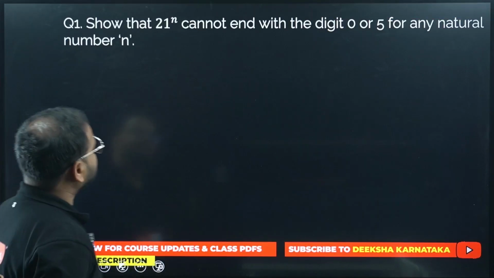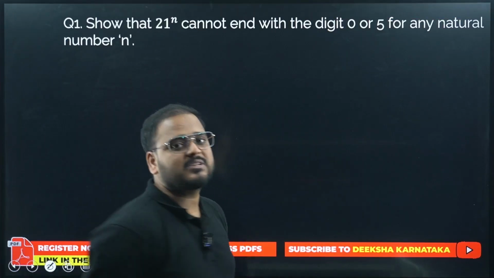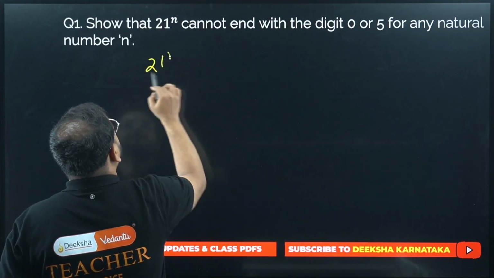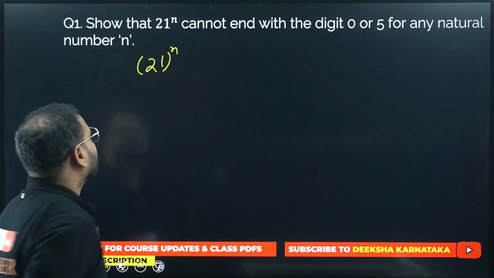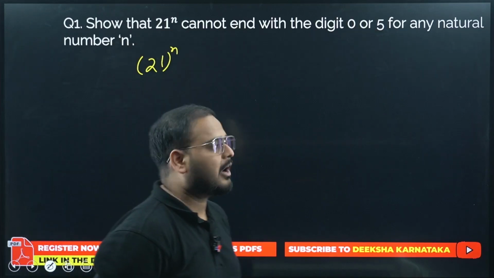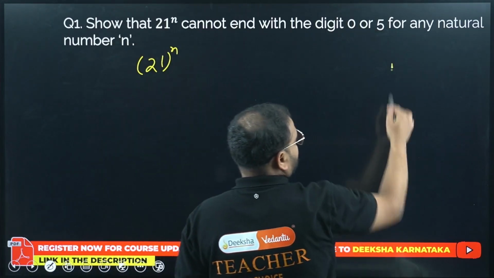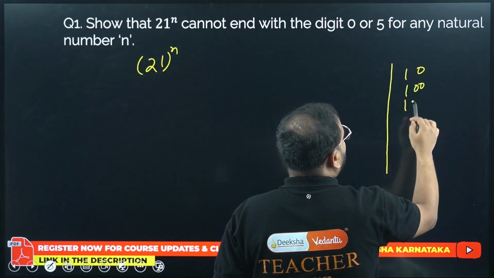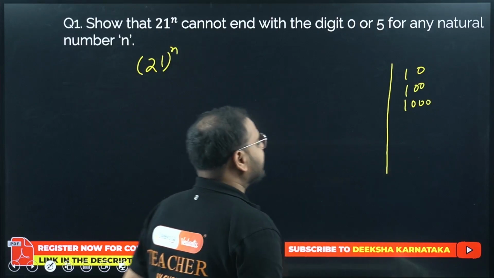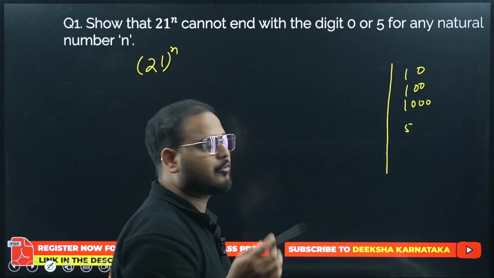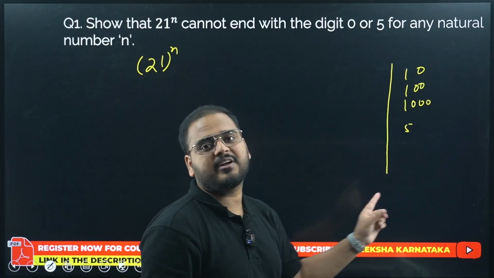Okay, this is not the question on this. This is a similar question that we have done. Okay, what we have to do? Prime factorize 21. Okay, so that 21 power n cannot end with digit 0 or 5. How can a number end with 0? Either it is 10, or it has a multiple of 100 or multiple of 1000 like this. Or when can it end with 5? When it has at least one 5 in it, like 5, 25, 125, but it has at least one 5 in the prime factorization.